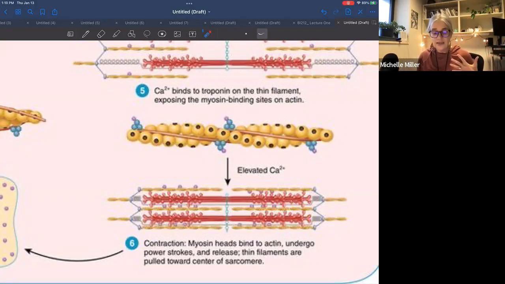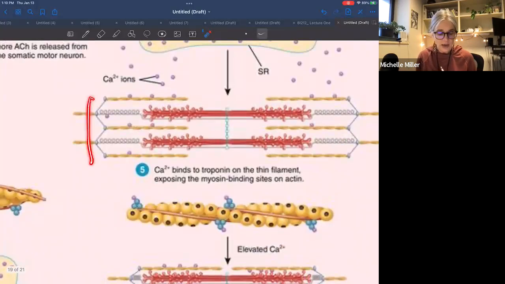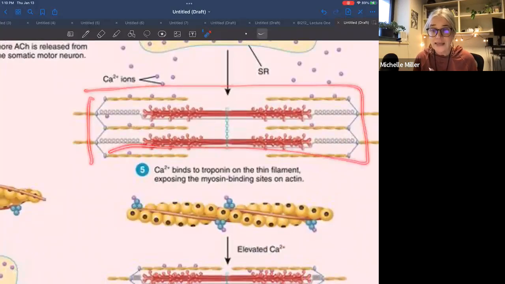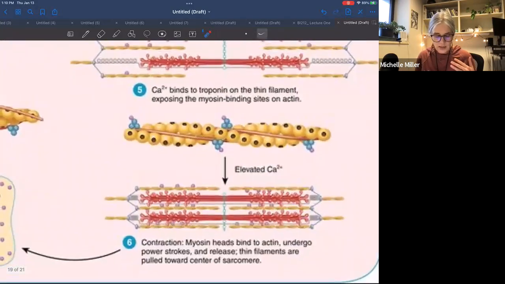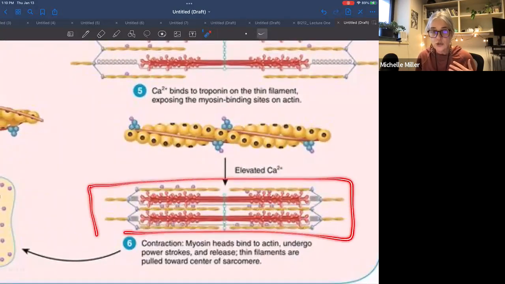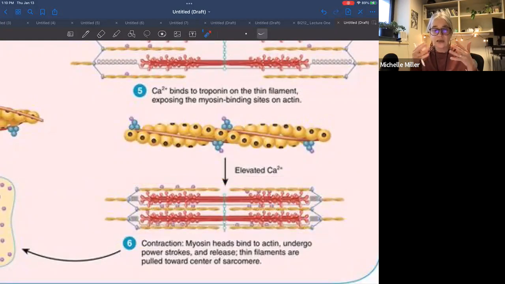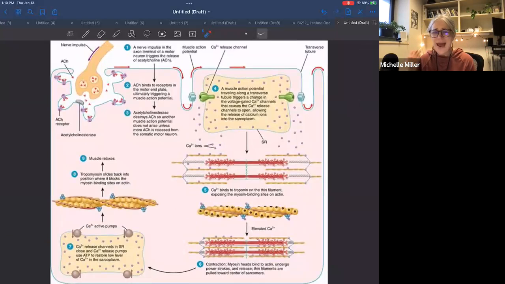So the sarcomere shortens by the filaments sliding in relationship to one another. And so this is a sarcomere right up here that is not contracted. It's not shortened. This is the sarcomere that is shortened. And you'll notice that there's lots of overlap between the actin and the myosin, and the muscle can't shorten anymore. So it's at the most force that it could possibly generate. It's contracted. Okay. So the next thing is talking about how is all of this powered? Where do we get the energy to cause these filaments to slide? And so that is the next lecture.